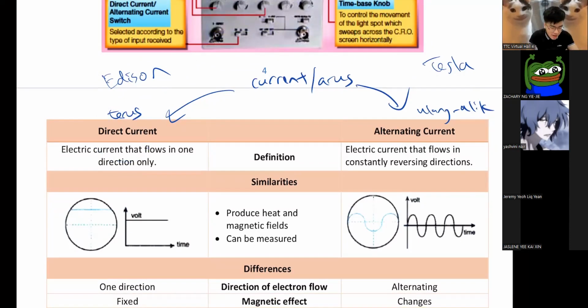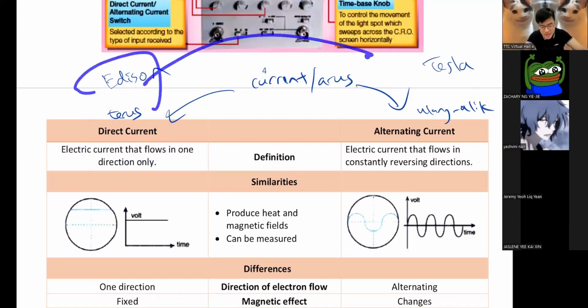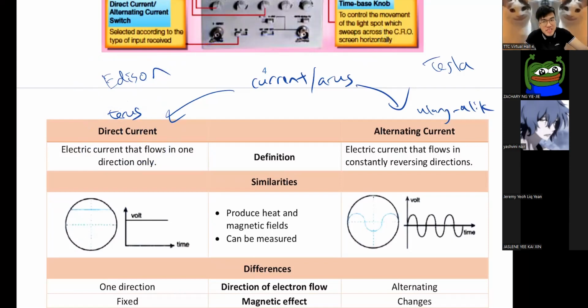I think I told this just now, right? Edison spent a lot of money on DC generators because he wants to make money. All right, and even his best engineers, even his best technicians, couldn't fix his DC generator. And then Edison was jokingly telling Tesla, if you can fix my DC generators, I will give you $5,000 US. You know how much $5,000 US is? That's 100-something years ago, you know.